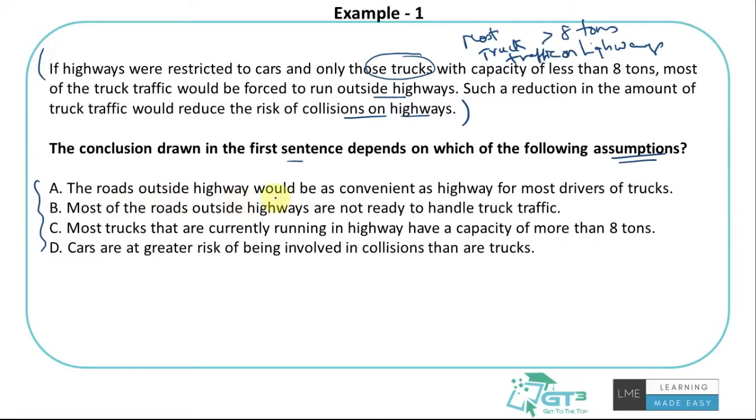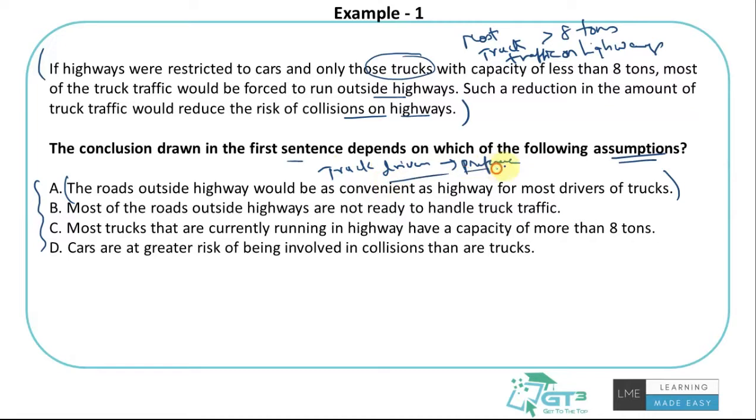The roads outside highway would be as convenient as highway for most drivers of truck. How would this make sense as an assumption? It's basically saying that the truck drivers have no preference because they feel it's all the same.